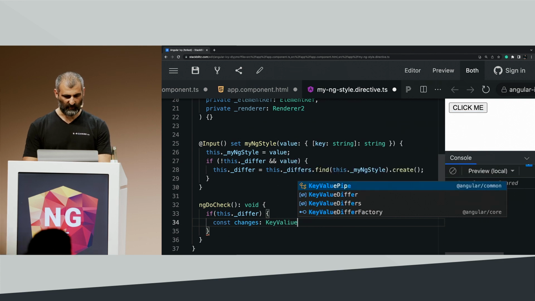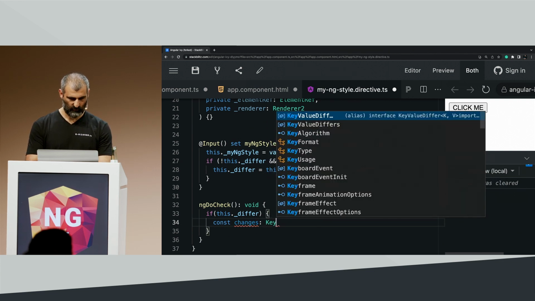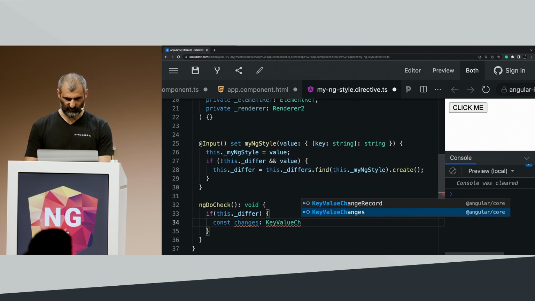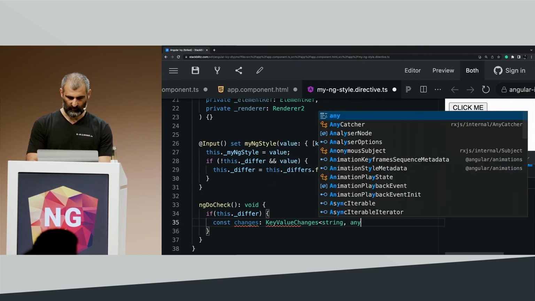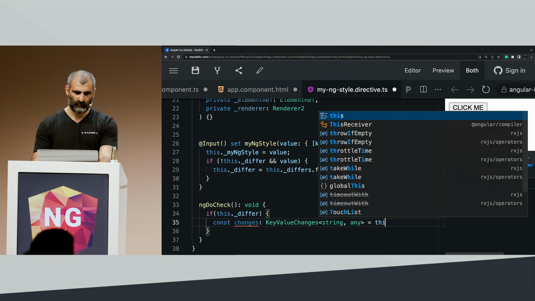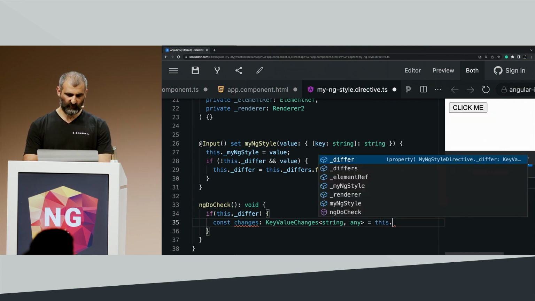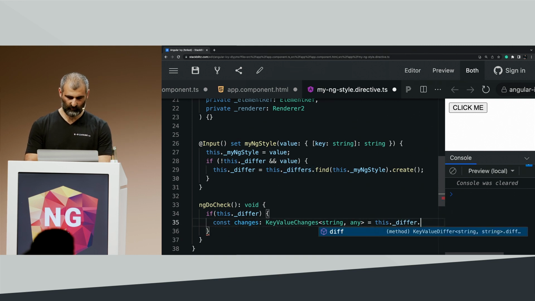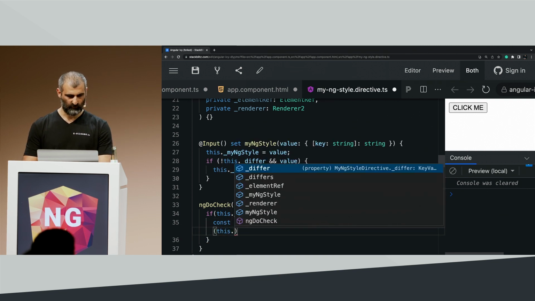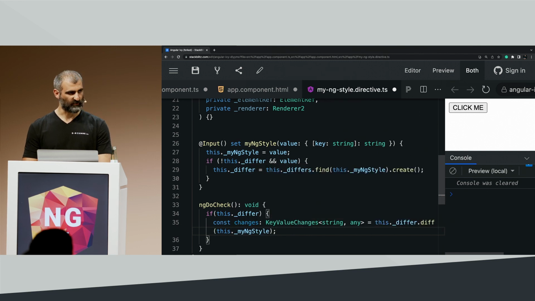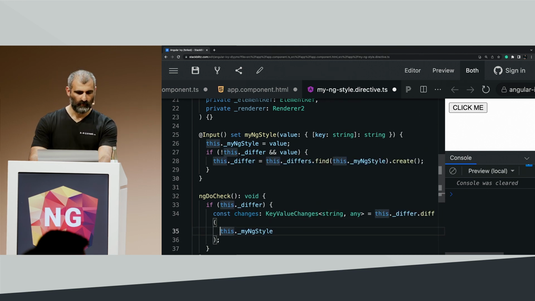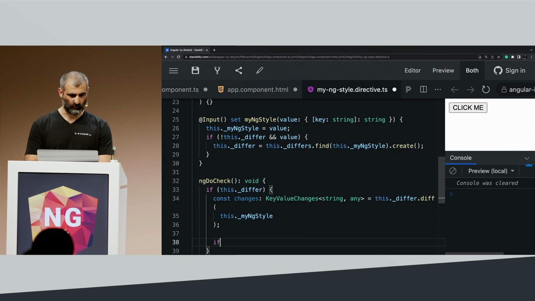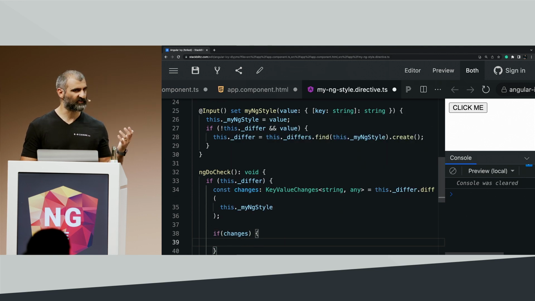It's another type called key value changes, string any. And we're going to get it from getting the defer diff with the iterable object. Now, we have the changes object. We can check if we have changes, we're going to apply our changes on the DOM.